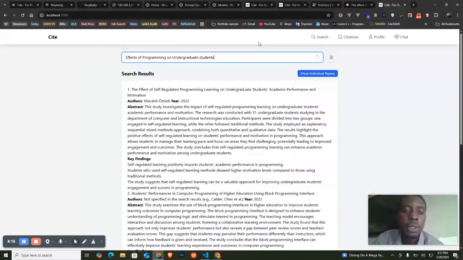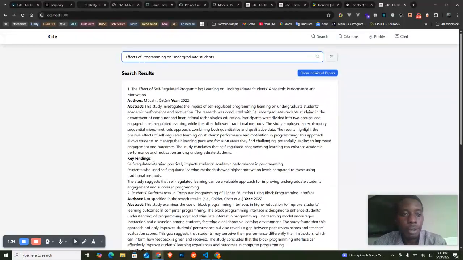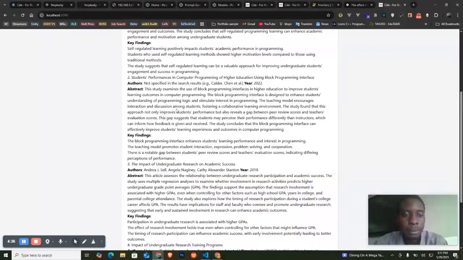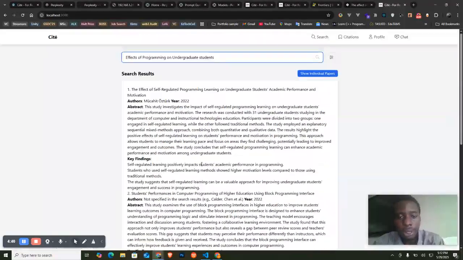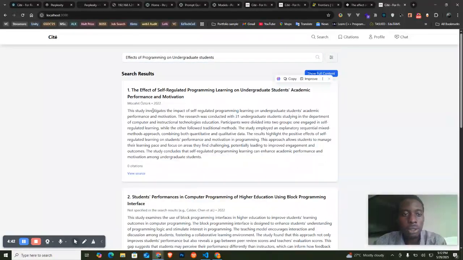So here we have something more focused. Author Makaid Uzdok, 2022. This study investigates the impact of self-regulated programming on graduate student academic performance and motivation. So, effect of self-regulated programming learning on undergraduate students. We have four research journals we could get. So we can view individually, we can also view the source.